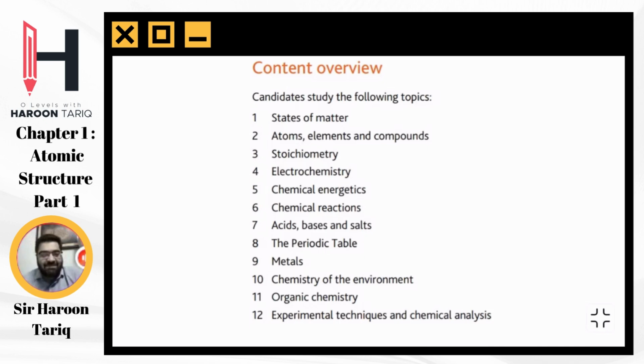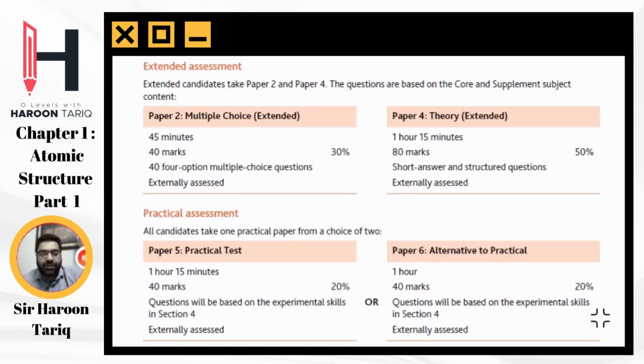So, assessment criteria for IGCSE students first. This is for IGCSE students, not O levels. Cambridge IGCSE, because we do have Edexcel as well. So this is for Cambridge.